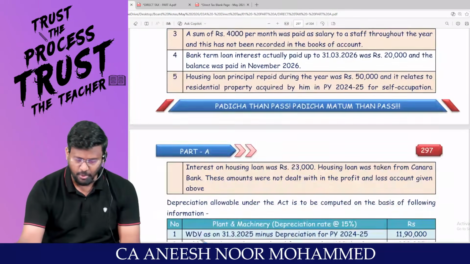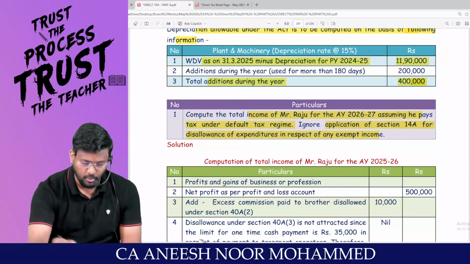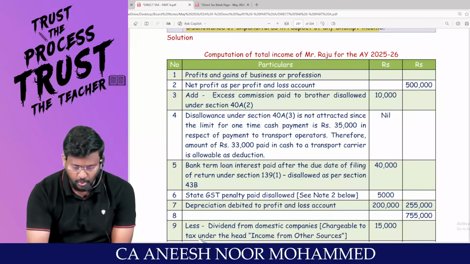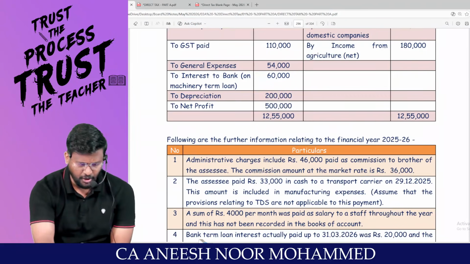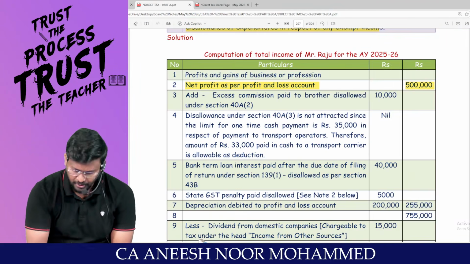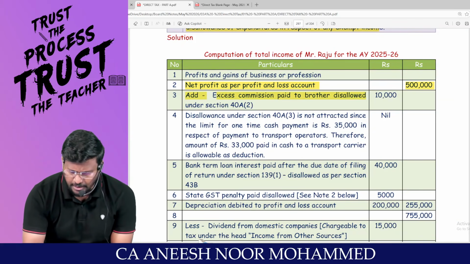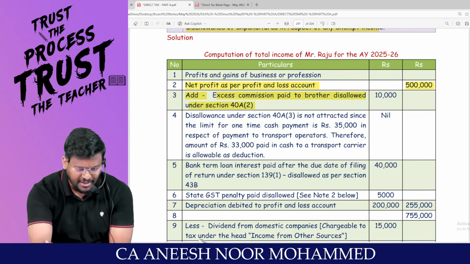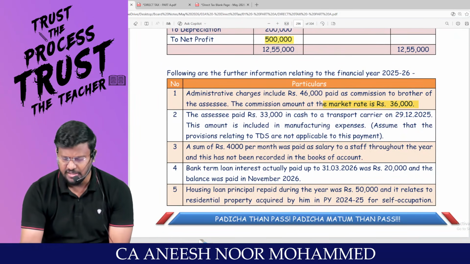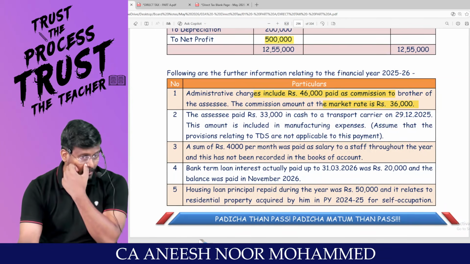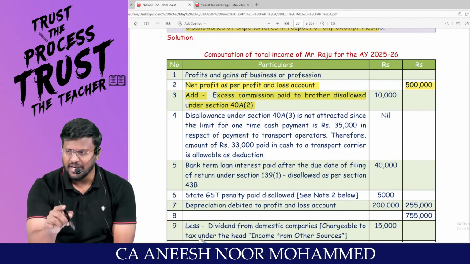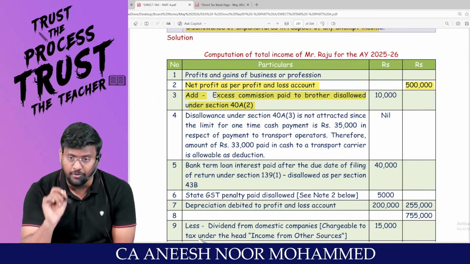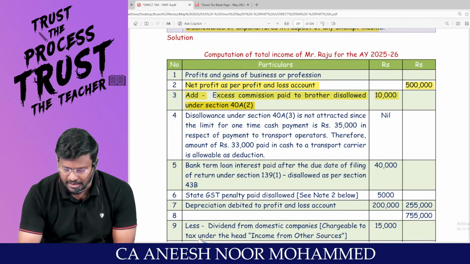That means based upon Raju's question, we are moving into the P&L account. You pick the figures for me. What is the net profit as per the P&L account given? 5 lakh. Is that the correct net profit or an impure net profit? There is excess commission paid to brother. Sir, paying to a brother is not a problem. But as per the market rate, you should have paid only 36,000. But you paid 46,000. How much extra did you pay? That 10,000 has been debited to the P&L account. Because of debiting that 10,000 rupees, net profit would have come down. It should be added back. That's what that 10,000 we are adding back.